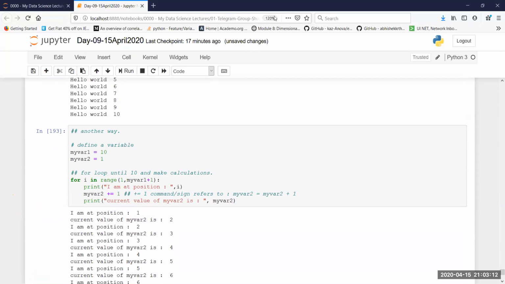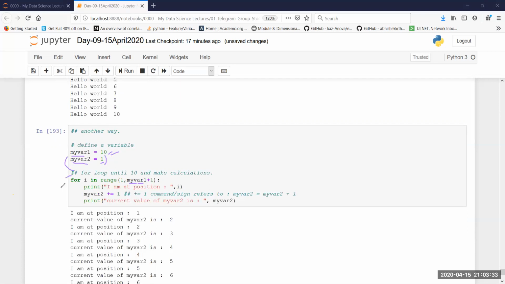I'll take a pen and I'm going to quickly explain you. I had two variables here, my var1, my var2. My var1 I have used in the looping condition, and I'm consistently increasing it. What happens if I print my var1 after the loop has completed? Is that going to change? We are going to see. I don't think it is going to change, but what is going to change is my var2.